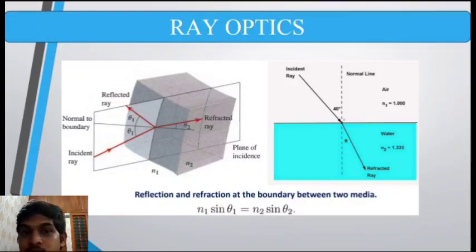So the angle of refraction is going to be lesser than the angle of incidence if light rays travel from rarer media to denser media. If it travels from denser media to rarer media, then the angle of refraction is going to be more than the angle of incidence. So this only happens if you have two media with different refractive indices. So Snell's law gives us the mathematical expression for how the refraction occurs.